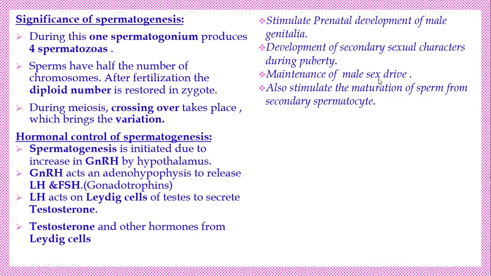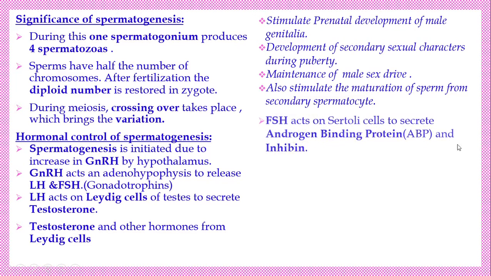அடுத்து it also stimulates the maturation of the sperm from the secondary spermatocyte. Secondary spermatocyte ல இருந்து spermatid, அந்த spermatid ல இருந்து spermiogenesis மூலமா spermatozoa, அதுக்கும் இந்த testosterone. So these are the main roles of this testosterone in male.